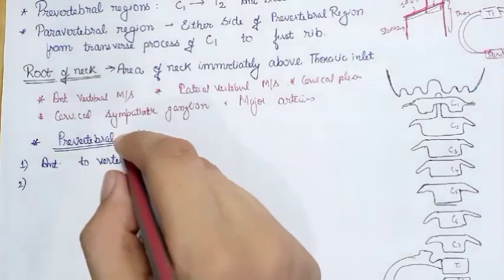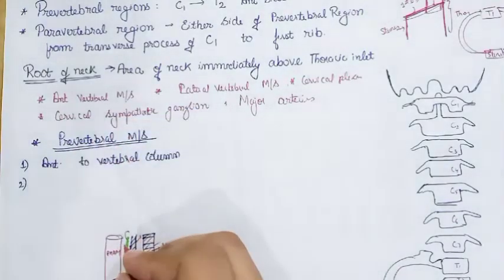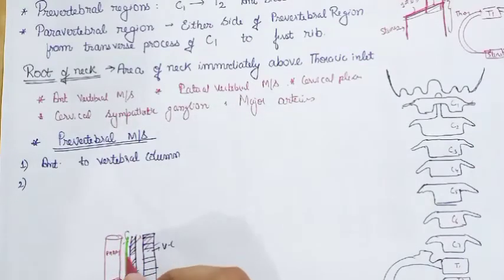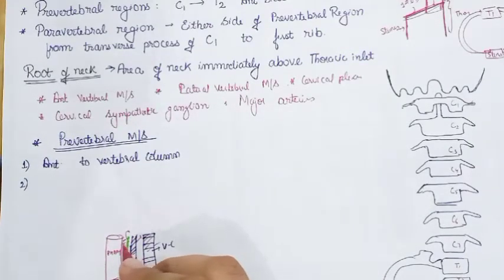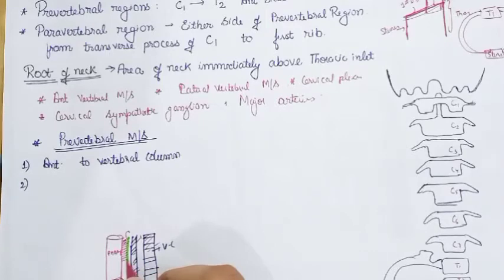So the prevertebral muscles form the posterior boundary of the retropharyngeal space. The space you see here is called the retropharyngeal space, the space situated behind the pharynx. It will have an anterior boundary, posterior boundary, and the lateral boundaries. Then the posterior boundary is formed by the prevertebral muscles.